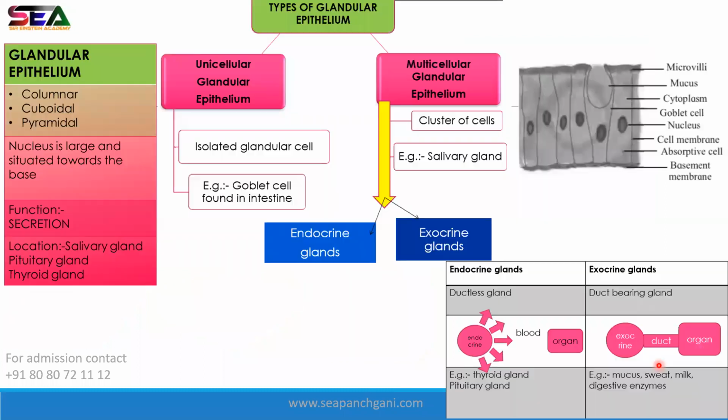All right. Moving forward, glandular epithelium. This is the fifth type of epithelium. Now this can be columnar, cuboidal, or pyramidal in shape. I'm talking about the shape. The nucleus is large and situated at the base. You can see it in the diagram. The function is to secrete, because obviously these are glands, so the function will be to secrete.